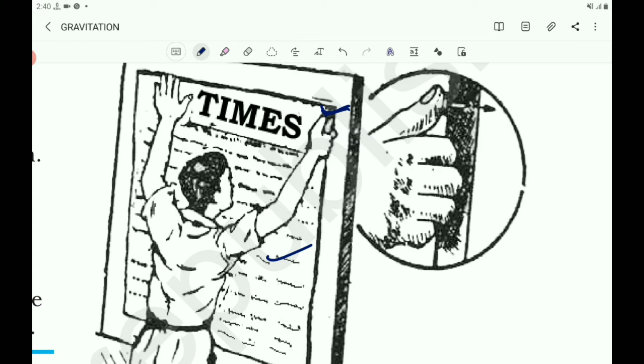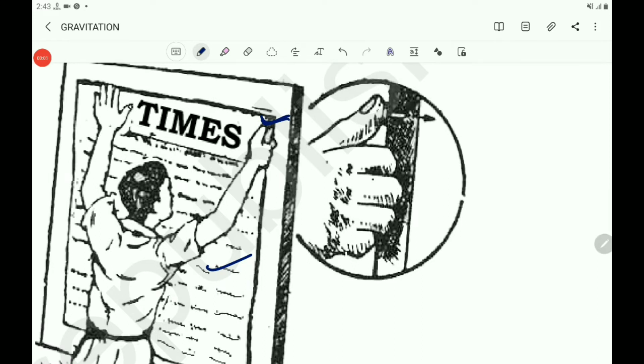So to fix a poster, drawing pins are pressed with the thumb perpendicular to the board. In this situation, the force is acting on the object perpendicular to its surface, and this type of force is called thrust. Observe that the force is acting perpendicular to the surface of the object.